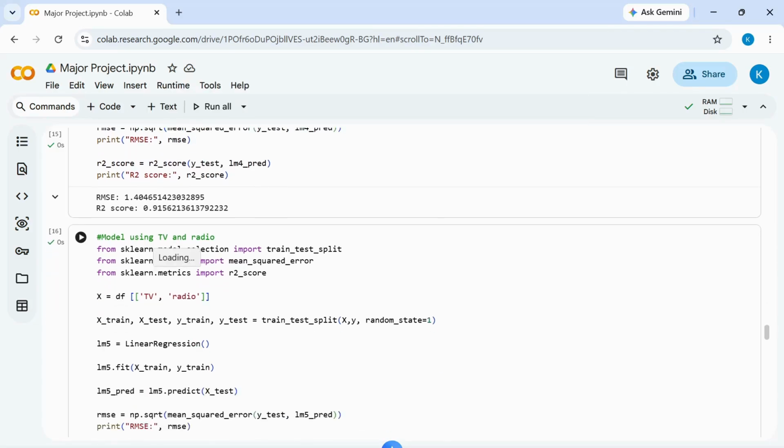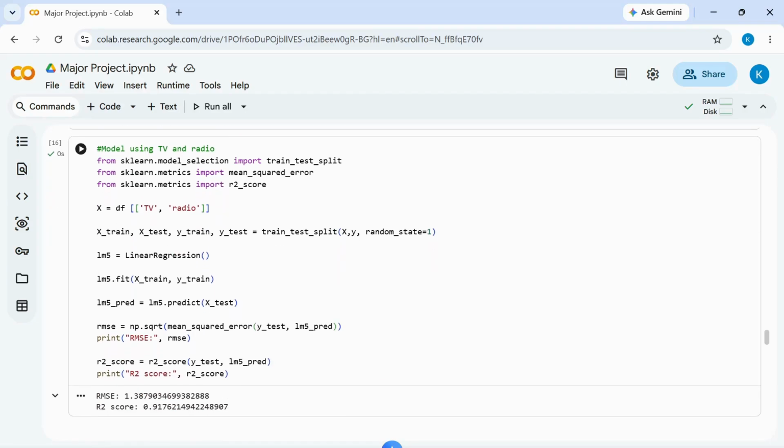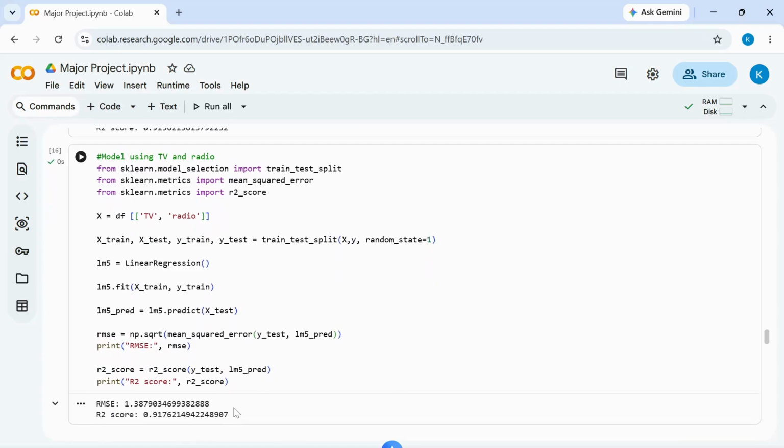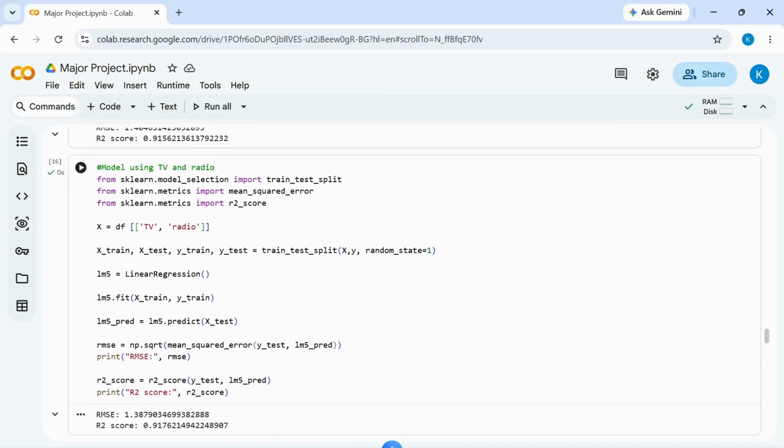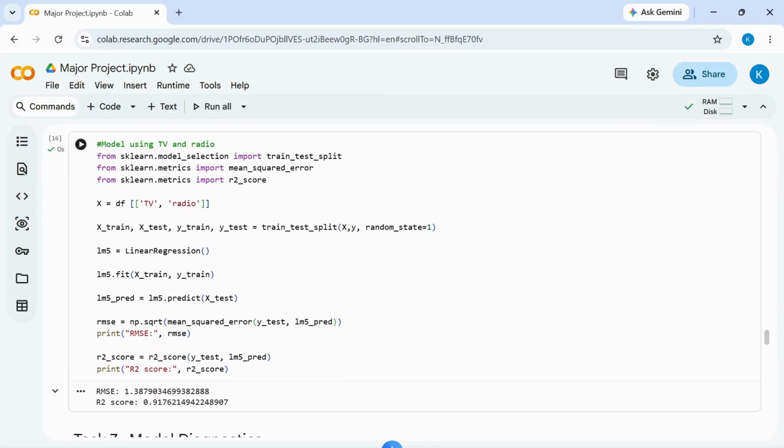Then secondly, we have used a model using TV and radio, and again done the same steps. If we compare the model using TV and radio and the model using all the features, we can see the RMSE value for using TV and radio is lesser than the model using all the features. And the R2 score is also higher than the R2 score for all the features. That means the model using TV and radio is more accurate than the model using all the features.